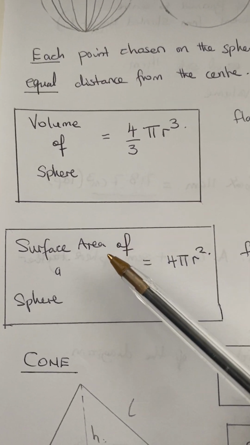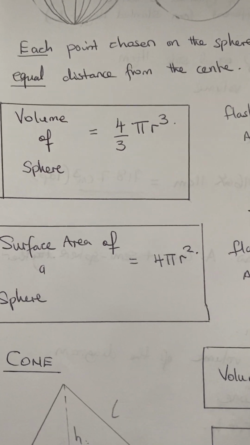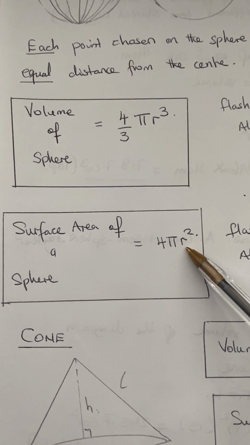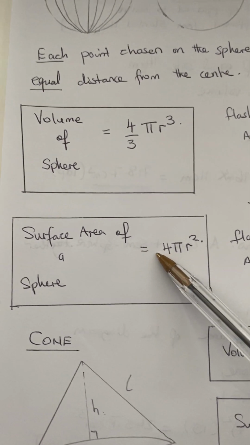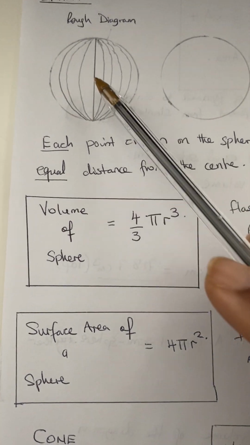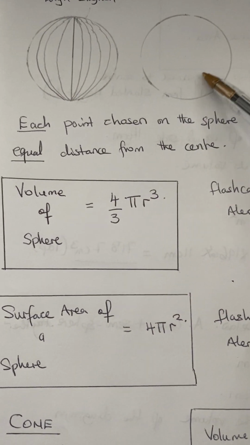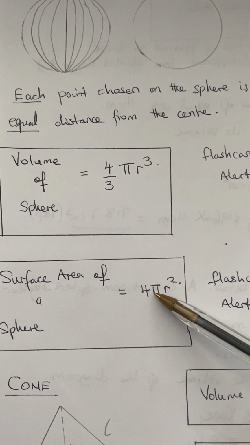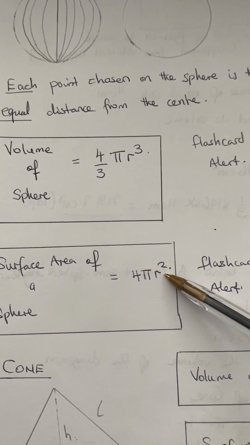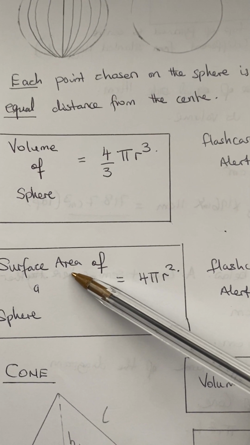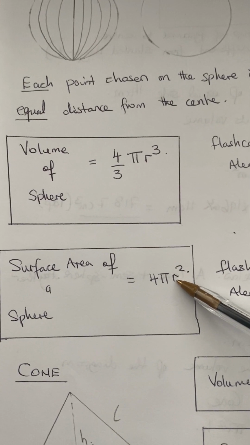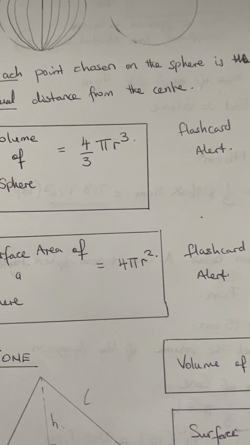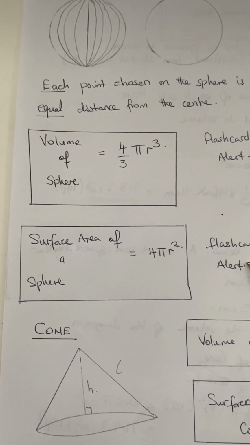Now the surface area, so the outer area, okay, you don't need to prove this, you just need to know. So the surface area of your sphere, this is a simple diagram. Okay, the surface area will be 4 pi r squared. Because it's area, if your radius is in centimeters, your answer of the surface area will be centimeters squared. So add this also to your flashcard.